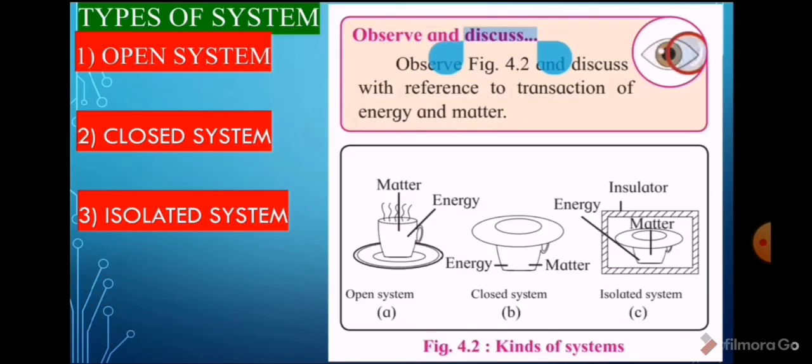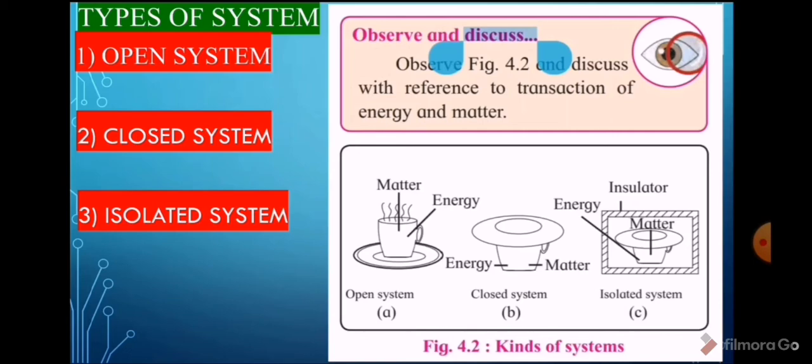Now, types of systems. Observe the following figure and discuss. Okay, there are three figures. Figure A is an open system, figure B is a closed system, and figure C is an isolated system.